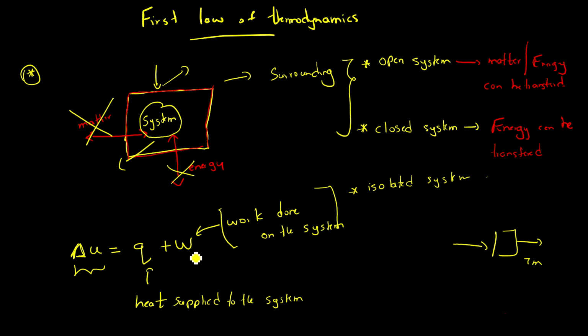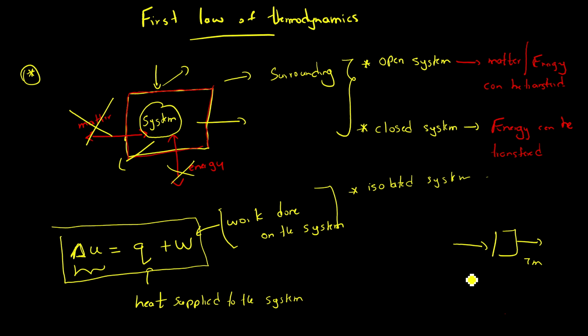If the system is doing the work on the surroundings, then our definition is opposite, so this should be negative. Same thing happens for the Q, the heat supplied to the system. If the system is supplying heat to the surroundings, then Q becomes negative. So this equation and these terms are very important facts. I hope you got this idea.